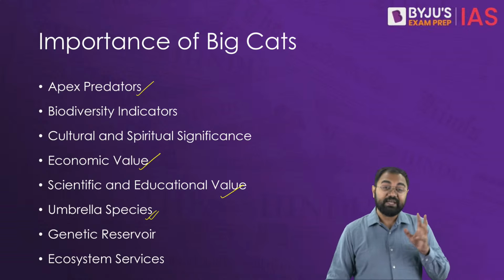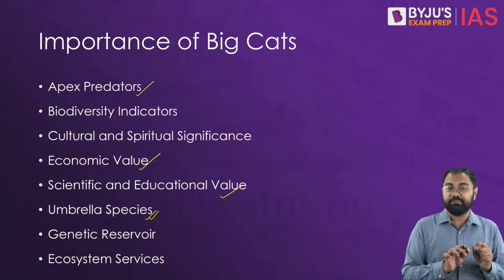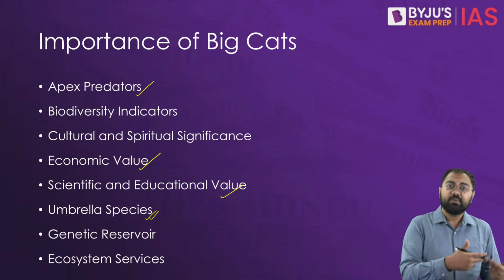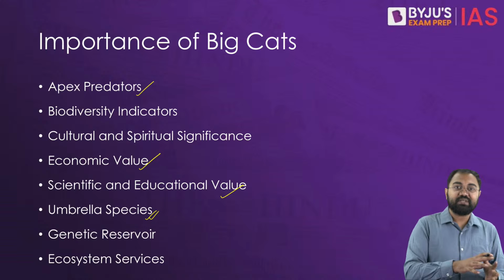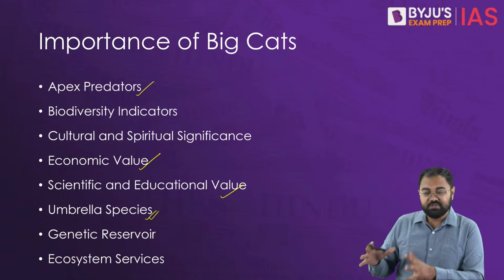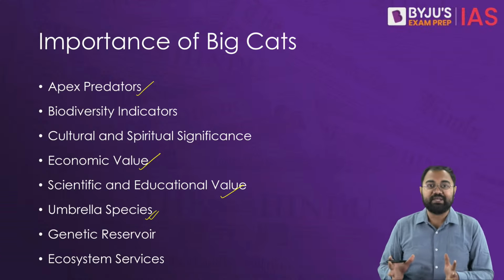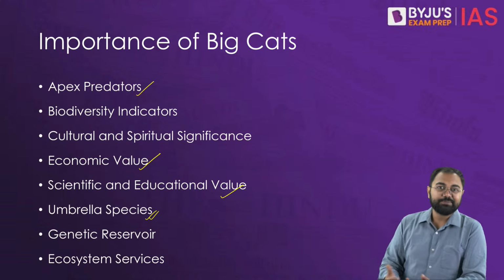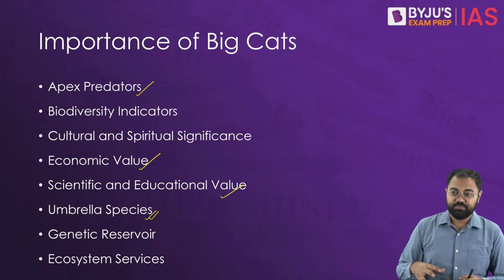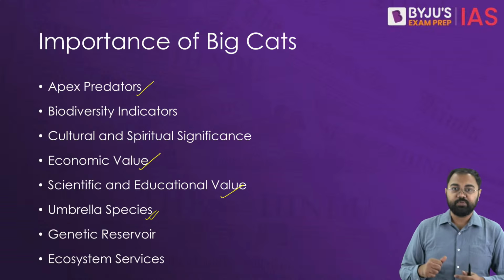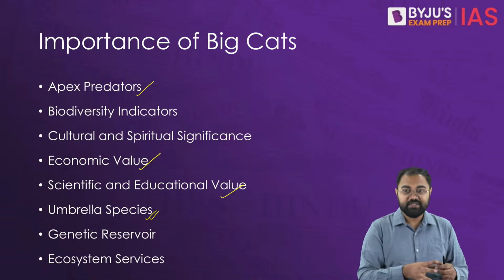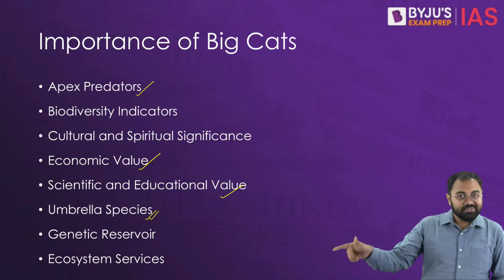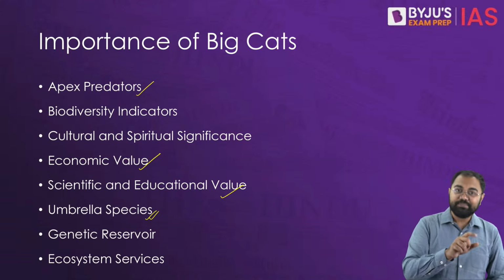For example, tiger is seen as one of the most important umbrella species, because once you conserve tigers, for example, let's say India has Project Tiger. As a part of Project Tiger, we are conserving tigers, but also their habitats. And their habitat conservation also means that we have to conserve the prey populations as well. The ecosystems have to be maintained, the plant varieties have to be maintained. So the entire ecosystem benefits just because we wanted to conserve tigers. So that's why tigers are called umbrella species.